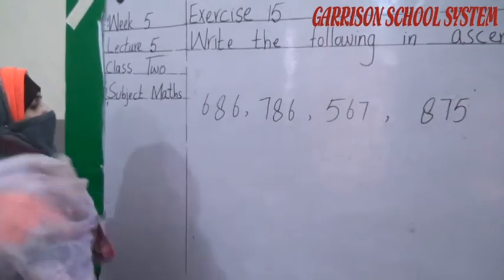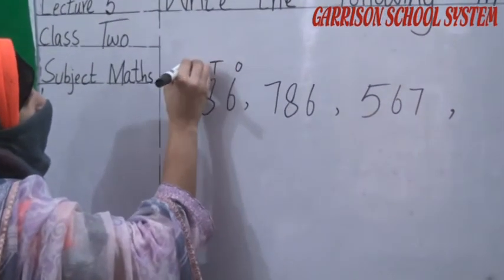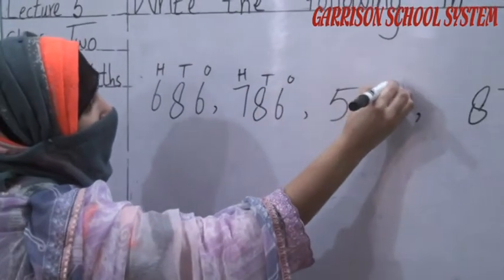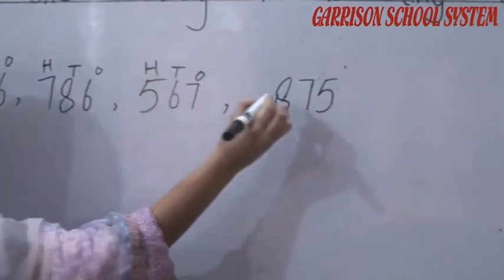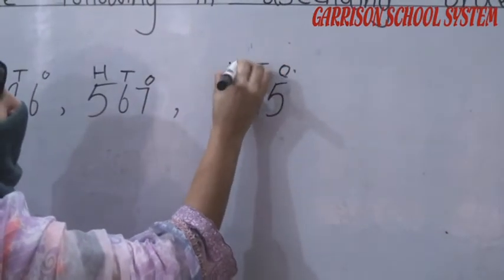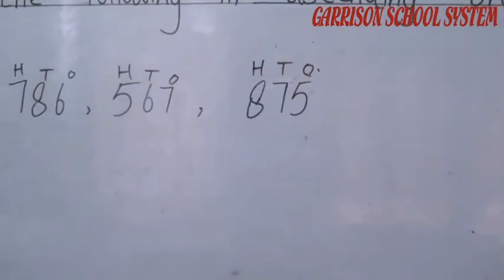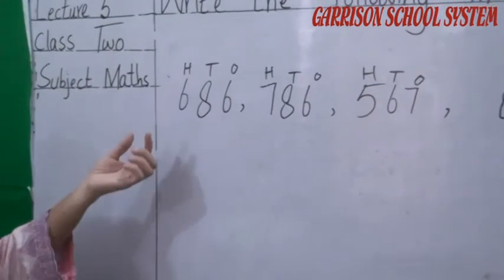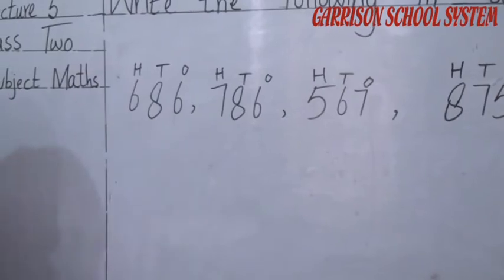So first of all, what do we do? Ones, tens, hundreds. Ones, tens, hundreds. Okay student. Now which number do we have to focus on? हमने किस नंबर को देखना है, कौन सा नंबर ग्रेटर है? We have to focus on our hundreds number.